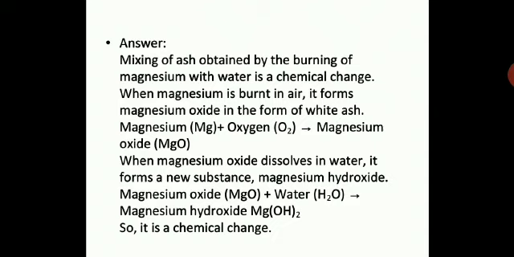Why? Because magnesium hydroxide has totally different properties than magnesium oxide. Though both are basic in nature, the properties will differ altogether. So the chemical change has taken place over here. Magnesium oxide when dissolved in water gives you magnesium hydroxide. Quite clear, children?